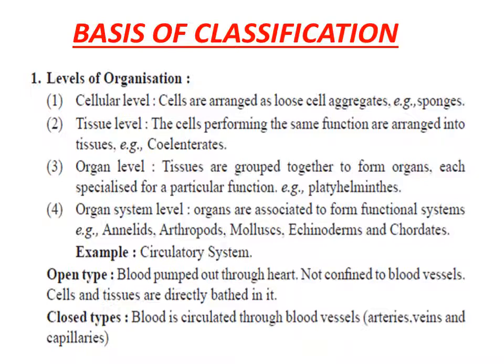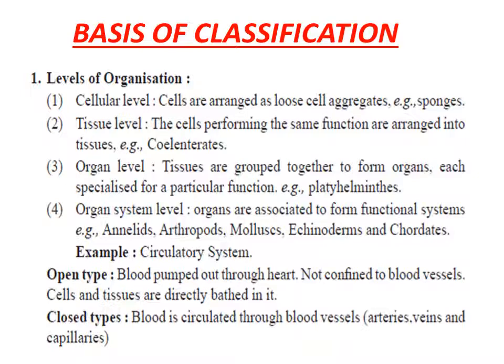So let's start with the first basis of classification, that is level of organization. Level of organization refers to the pattern of organization of cells in the organism's body. Either the cells are arranged at cellular level, tissue level, organ level, or organ system level.